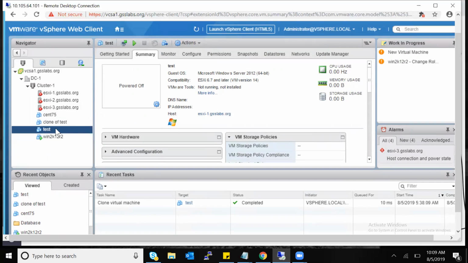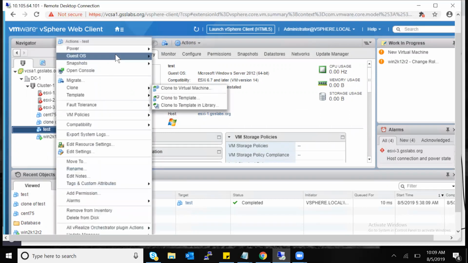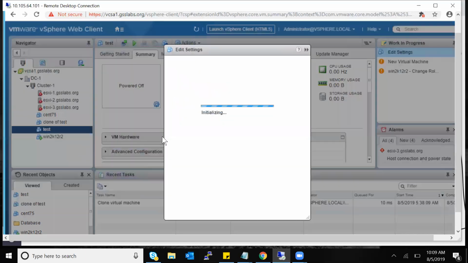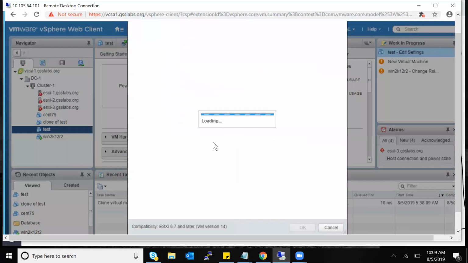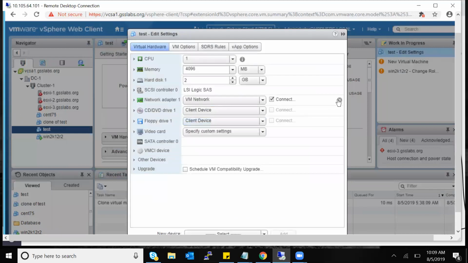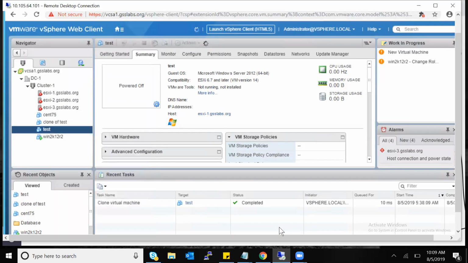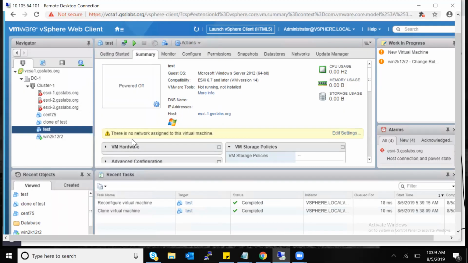Now, since I have a clone, I'm going to do a major activity on my test VM. Let's say I want to perform a network adapter level upgrade. So what I did, I removed this adapter. My administrator has removed it, and without understanding, he did it wrong. The network configuration is gone now. He removed the network card. There is no network card here.